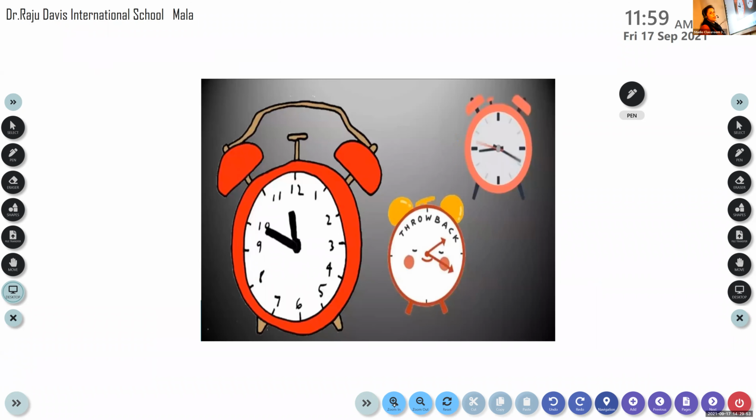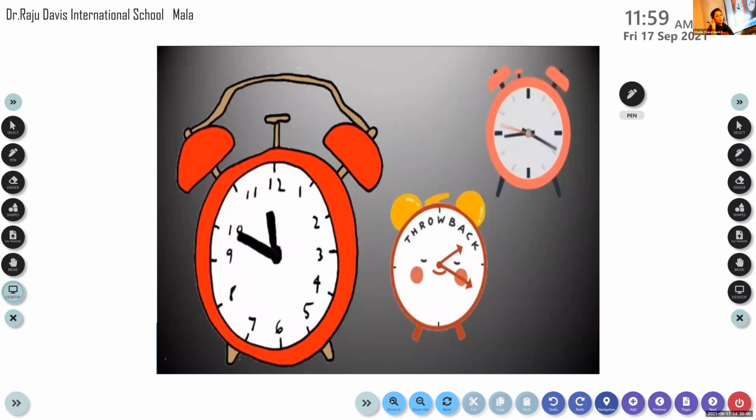So we are on the topic, worksheet 10, verb tenses. I've told you, the tenses of the verb tell us the time when the person did something or when an event occurred. It tells us the time.